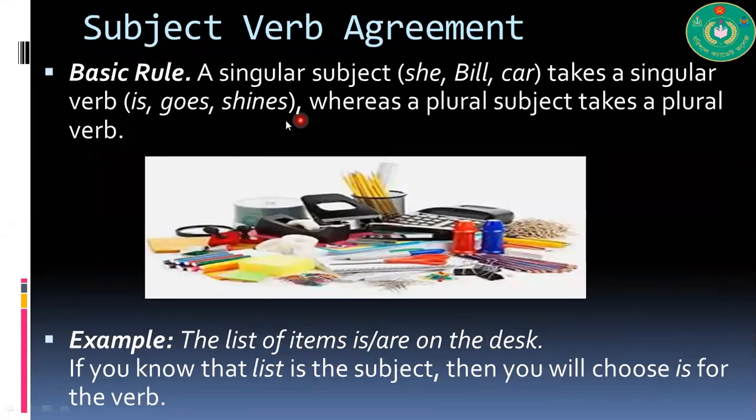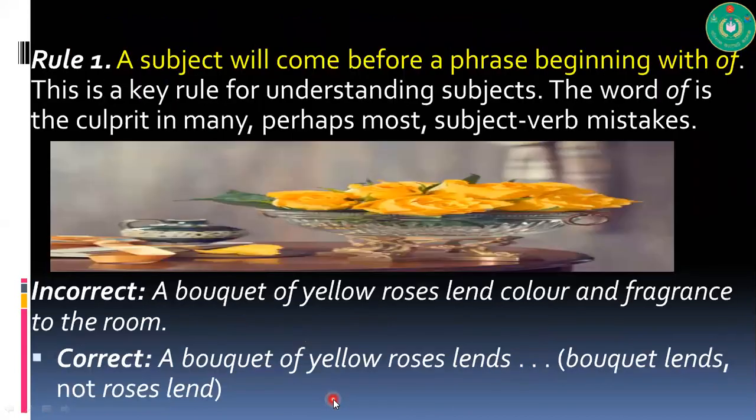Basic rule: a singular subject takes a singular verb, whereas a plural subject takes a plural verb. This is the basic rule. The list of items is on the desk. Here the subject is list, and it is singular, so you will choose is for the verb.